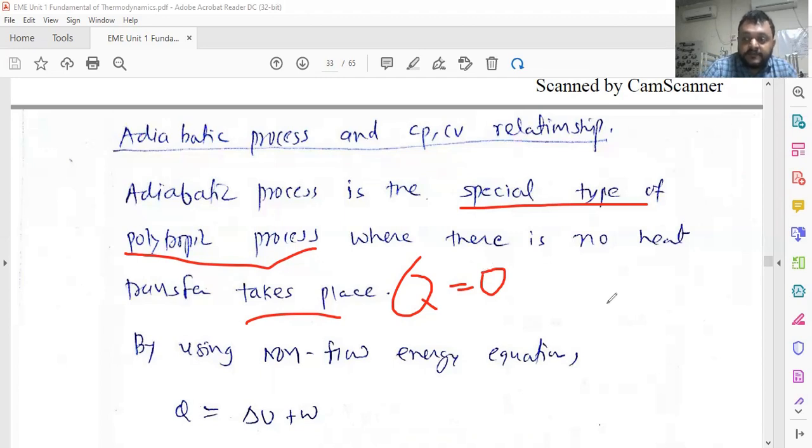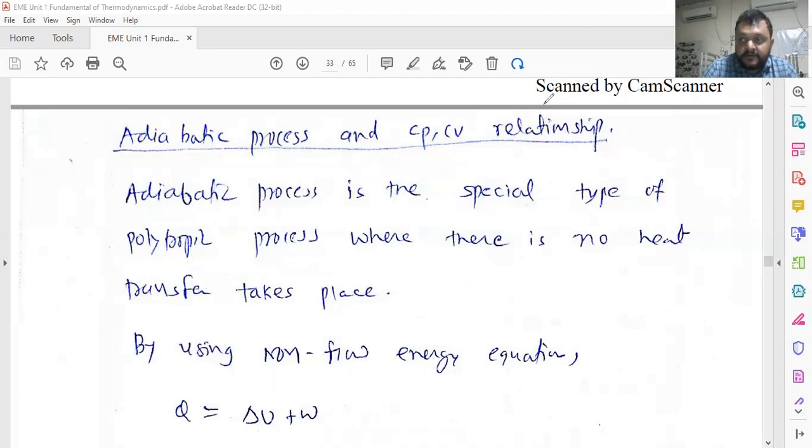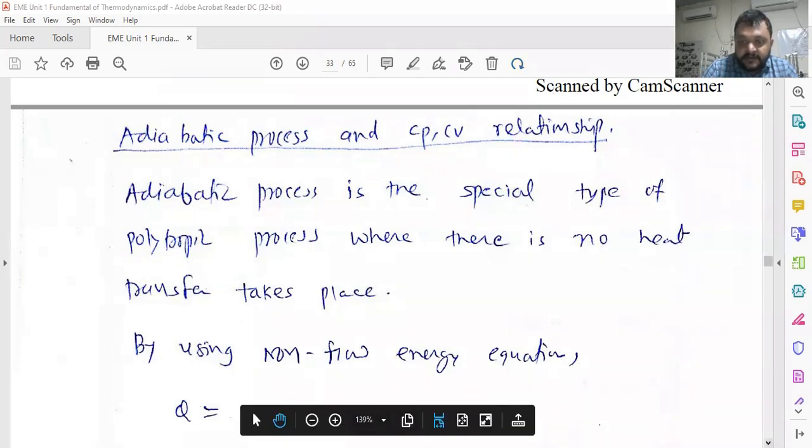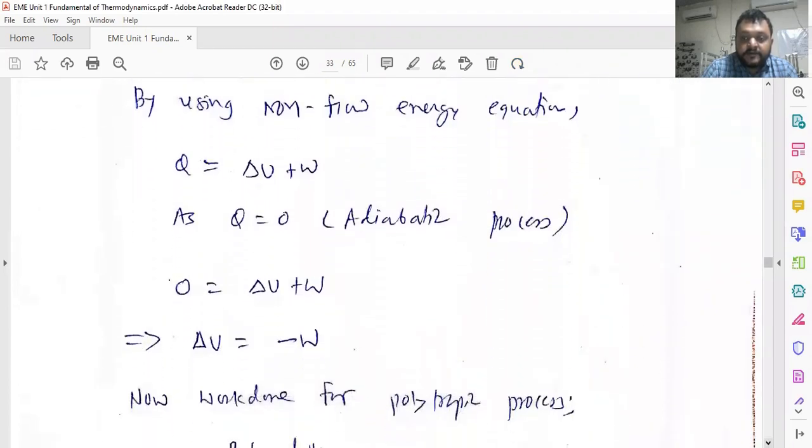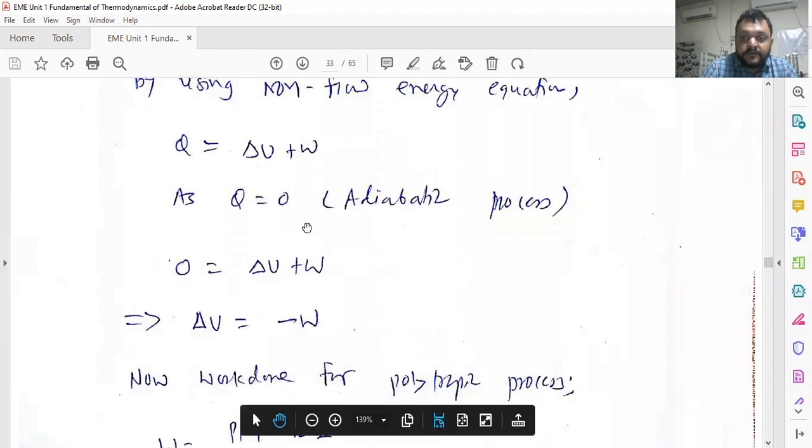Clear? And we have already derived the universal non-flow energy equation in the previous lectures. Using this, Q is equal to delta U plus W, where we put Q equal to 0 for the adiabatic process. So 0 is equal to delta U plus W, or delta U is equal to minus W.